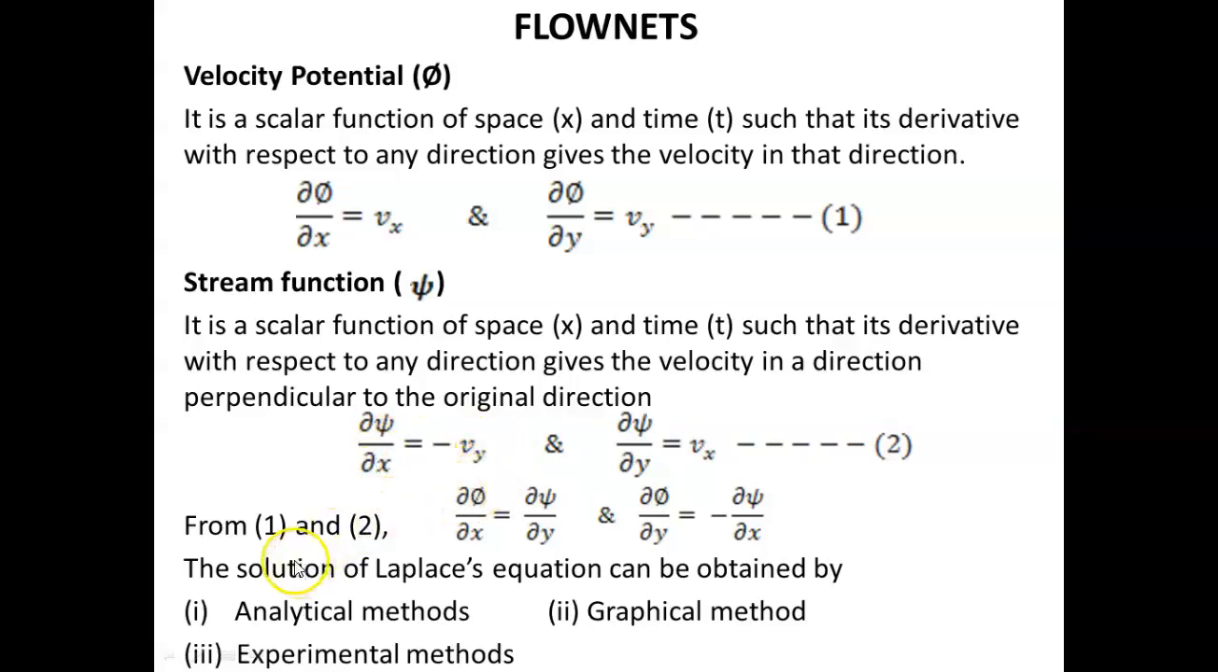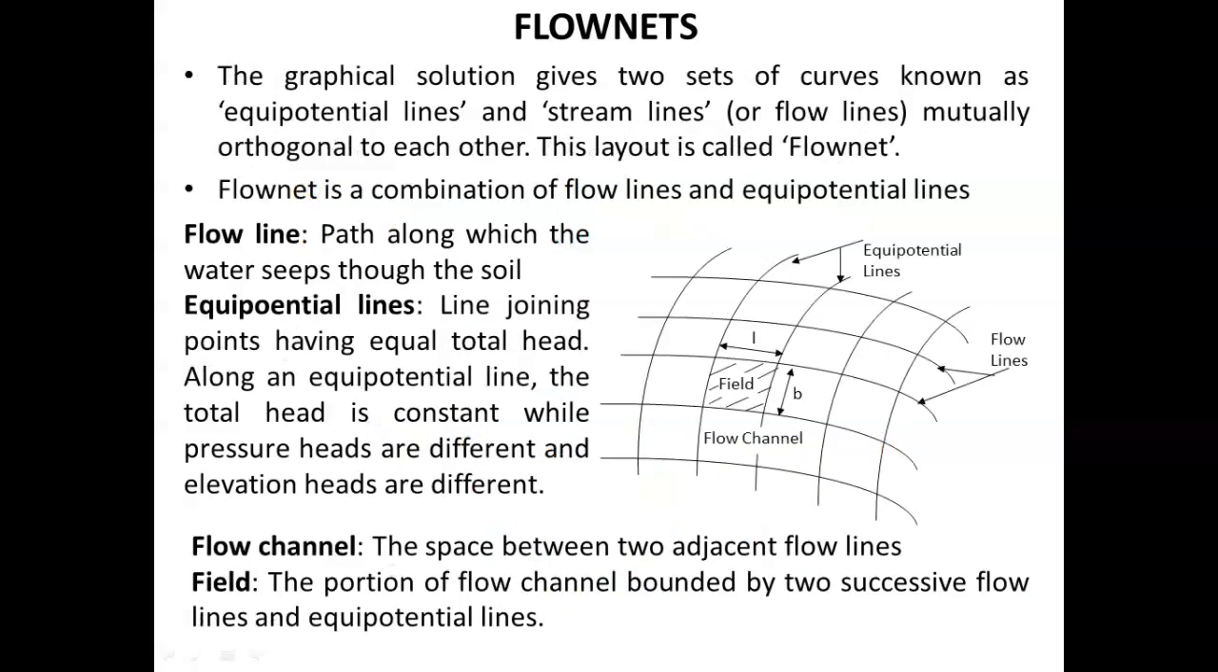Then from both these equations it can be written as ∂φ/∂x = ∂ψ/∂y and ∂φ/∂y = -∂ψ/∂x. The solution of Laplace equation can be obtained by analytical methods, graphical method or experimental methods. The graphical solution gives two sets of curves known as equipotential lines and streamlines, mutually orthogonal to each other. This layout is called flow net.